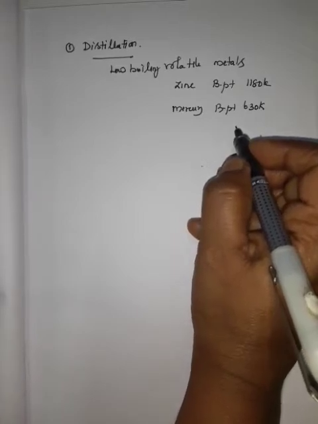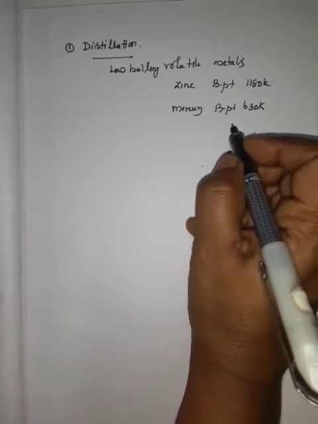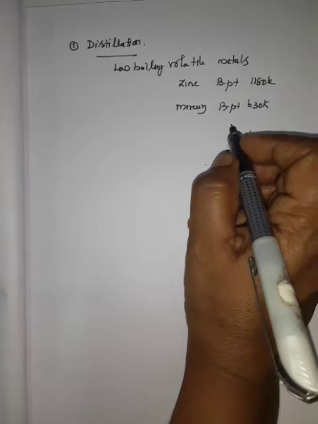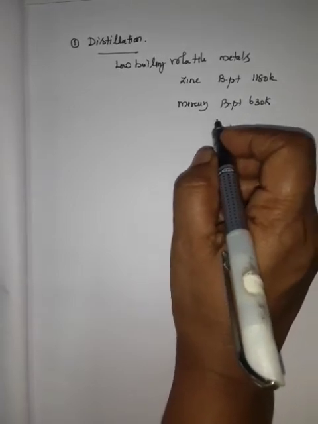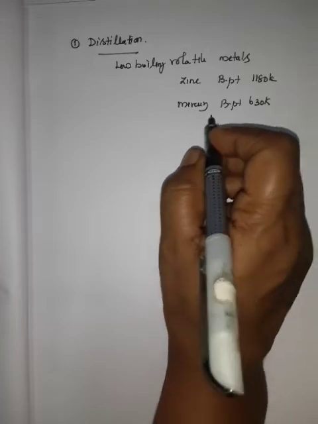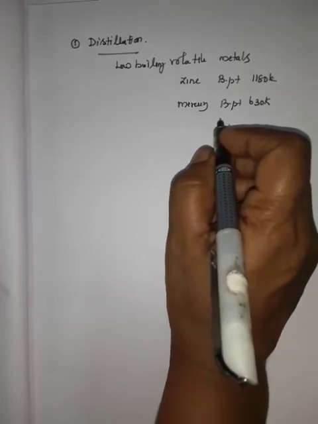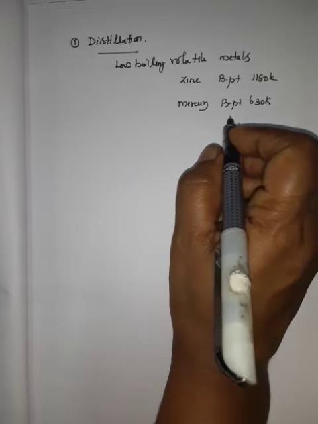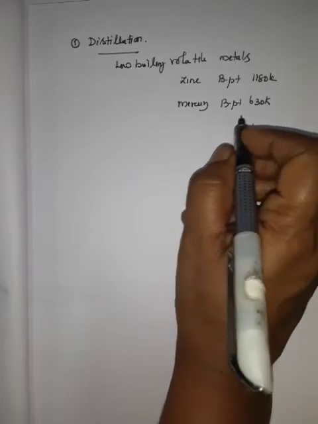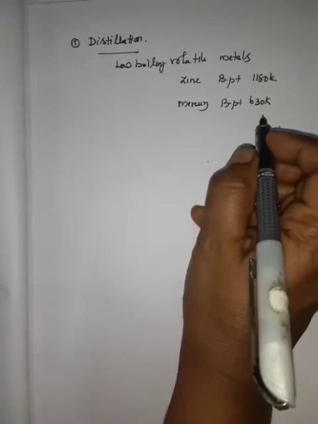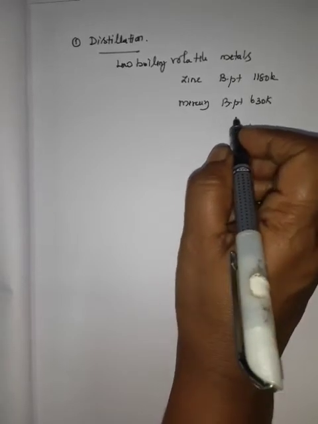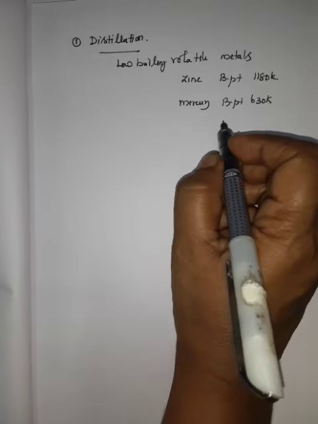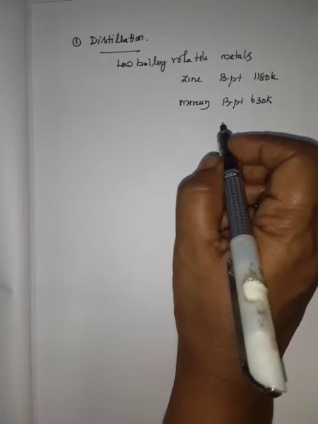Here the impure metal is heated above its boiling point so that the metal can form vapors, leaving the impurities. Impurities do not form vapor. Then the vapors can be condensed to get the pure metal.